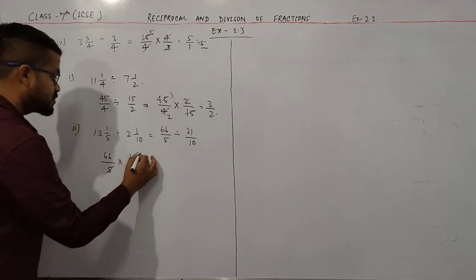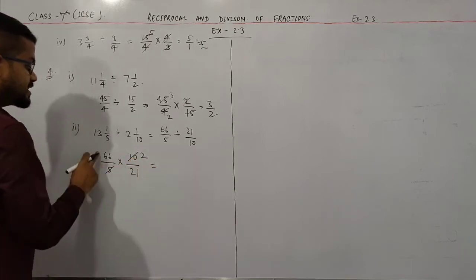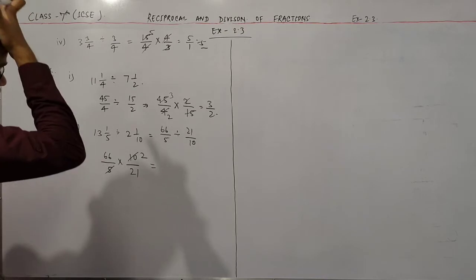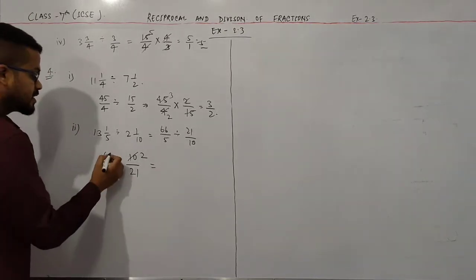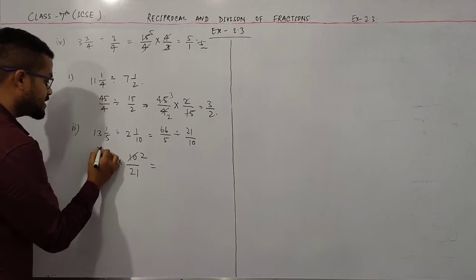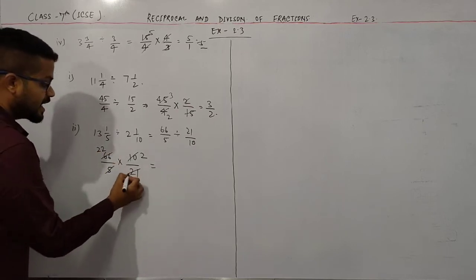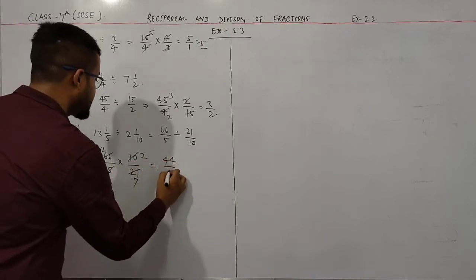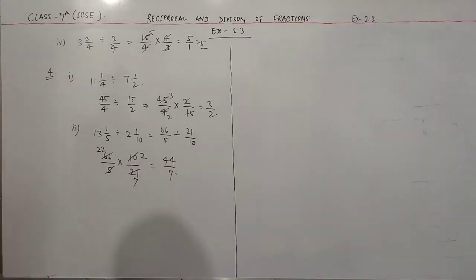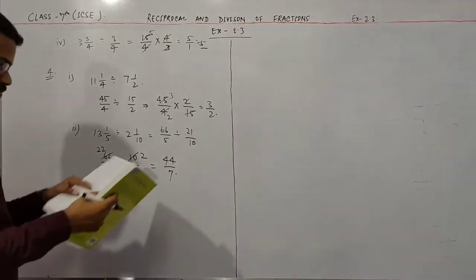So 5 2s are 10 and this is 66 and this is 21. So I divide both the numbers by 3. So 3 2s are 6 and 3 2s are 6 and this is 3 7s are 21. So this is 44 by 7. Okay, this is 44 by 7, your answer.